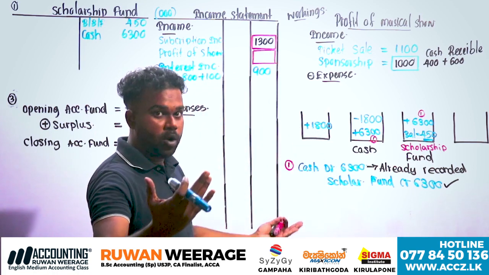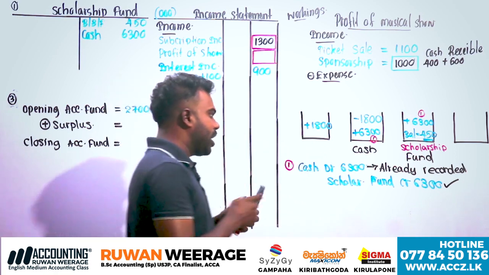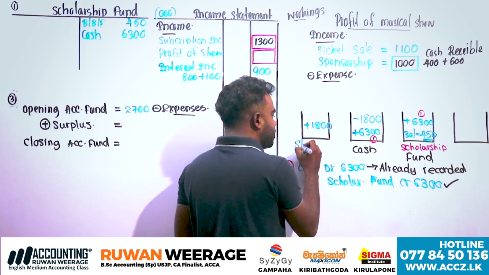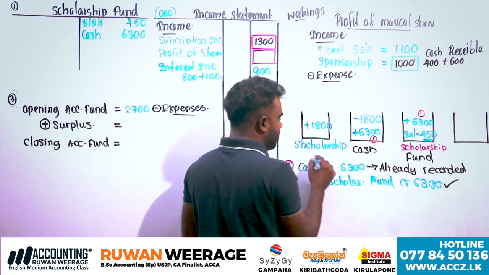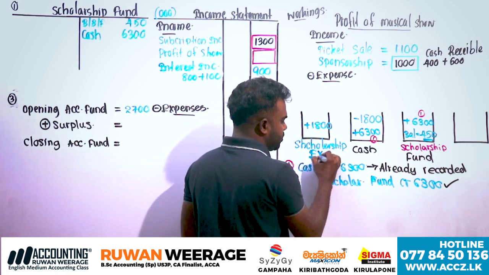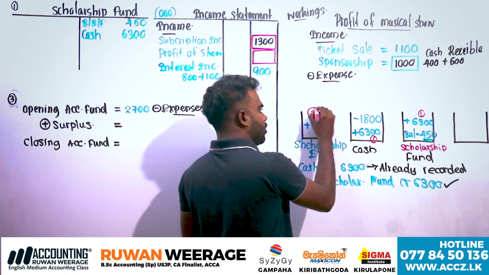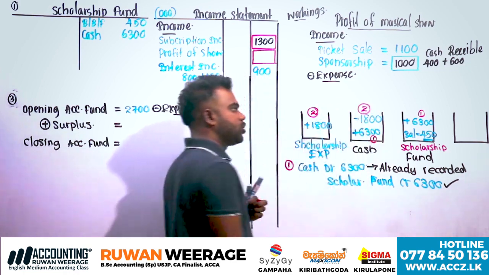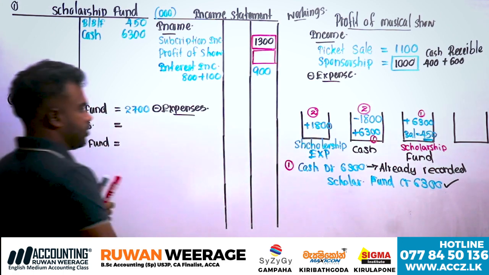Not a motor vehicle, here it becomes scholarship. You have to think. What is it? It is the scholarship expense, and the scholarship expense increases. Understood? Therefore, can you create the double entry for that one?